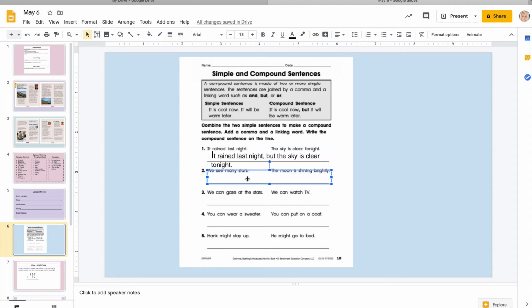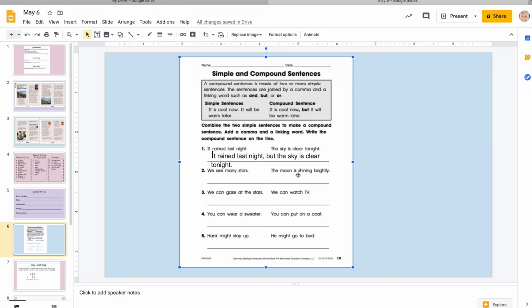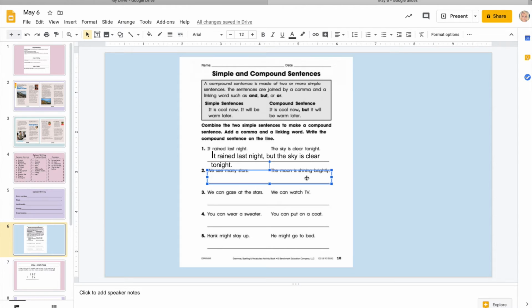So let's go ahead and do number 2 together, where we see many stars and the moon is shining brightly. Two simple sentences, two individual thoughts, and then we are going to make that into a compound sentence.